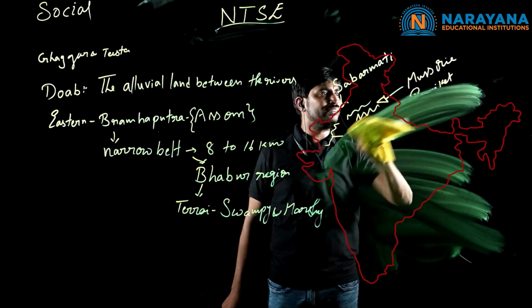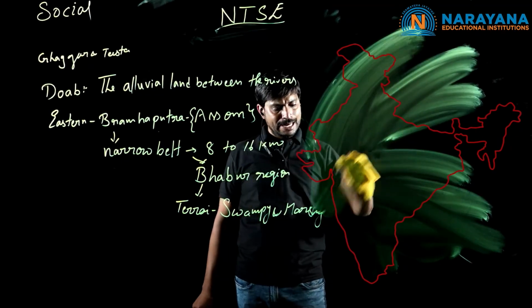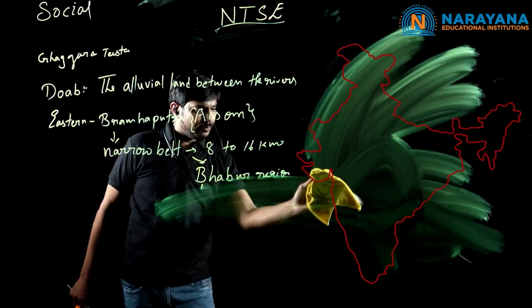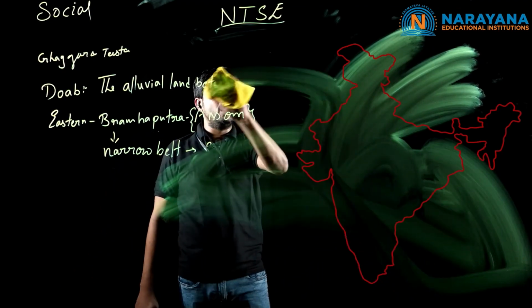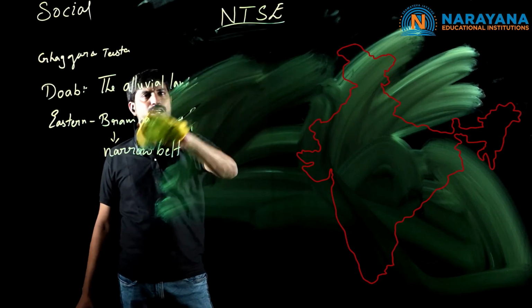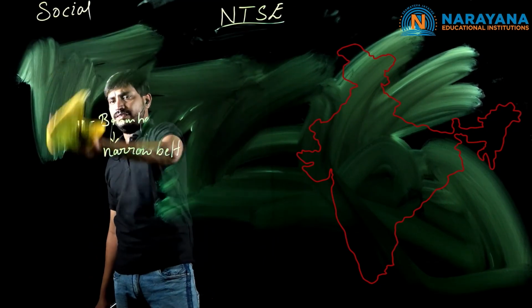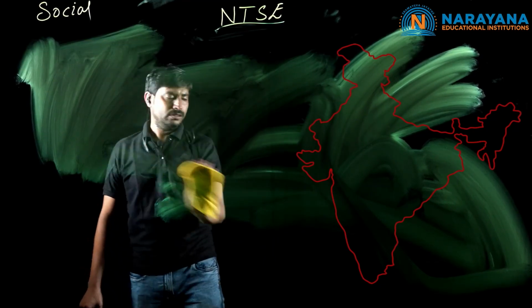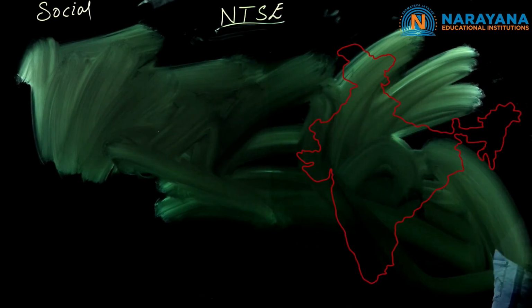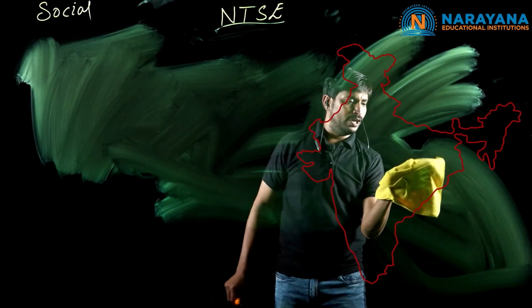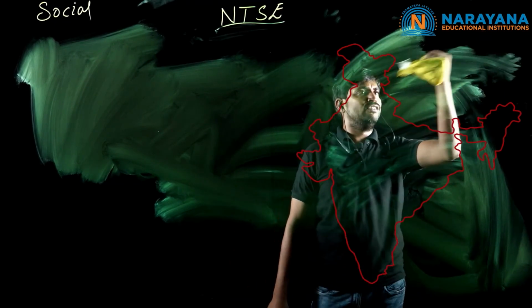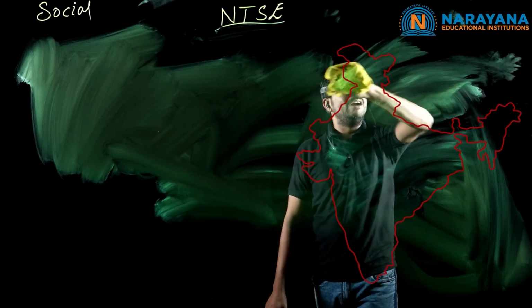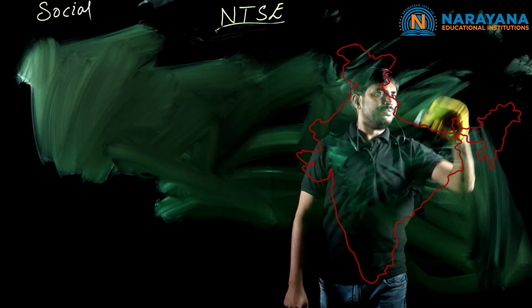625. Among those, 575 islands come under the Bay of Bengal, Andaman Nicobar, and the remaining are parts of the Lakshadweep Islands. So what is the capital of Andaman Nicobar? It is Port Blair. And what is the capital of Lakshadweep Islands? It is Kavaratti. Clear?